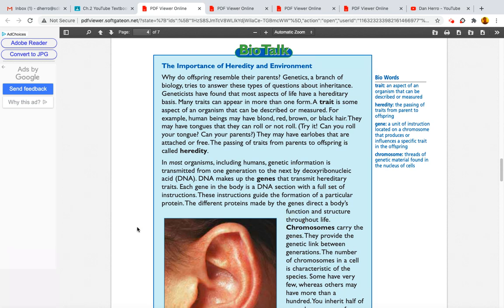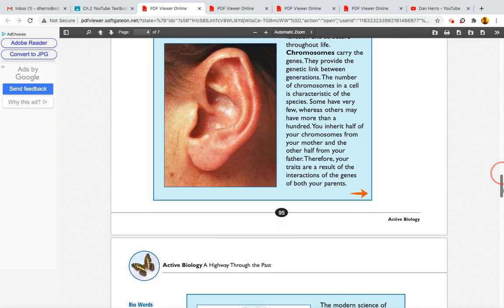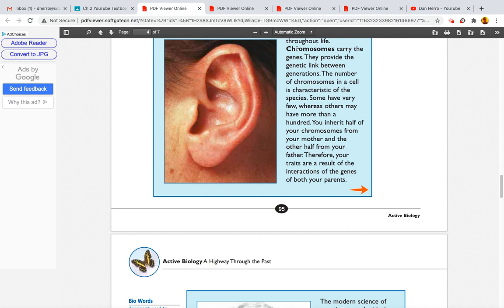Chromosomes carry the genes. They provide the genetic link between generations. The number of chromosomes in a cell is characteristic of the species. Some have very few, whereas others may have more than 100. You inherit half of your chromosomes from your mother and the other half from your father. Therefore, your traits are a result of the interactions of the genes of both your parents.